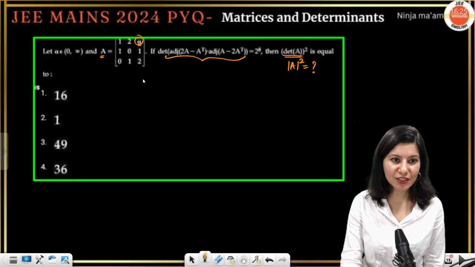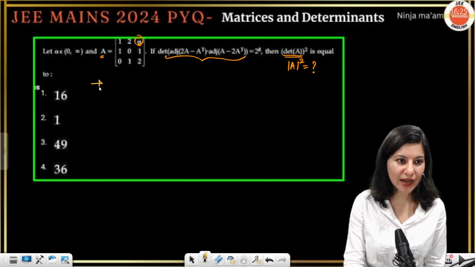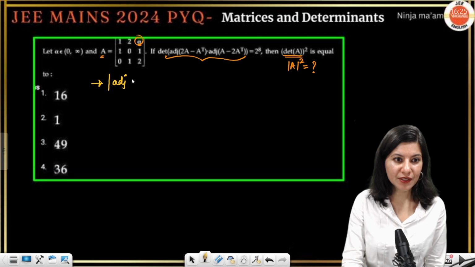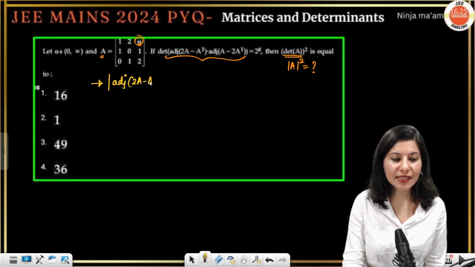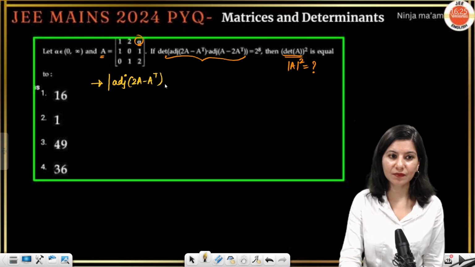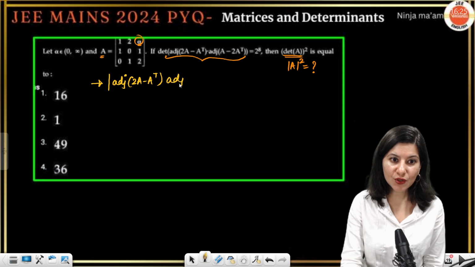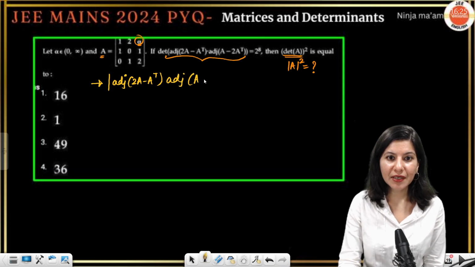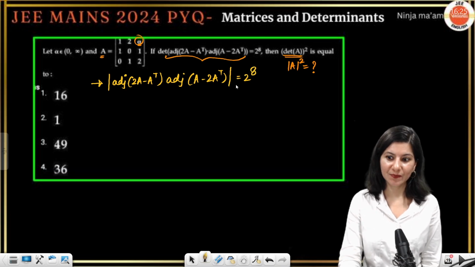Now determinant of adjoint, let us decode this. Determinant of adjoint of 2A minus A transpose, and one more adjoint, adjoint of A minus 2A transpose, determinant close, is 2 raised to power 8.